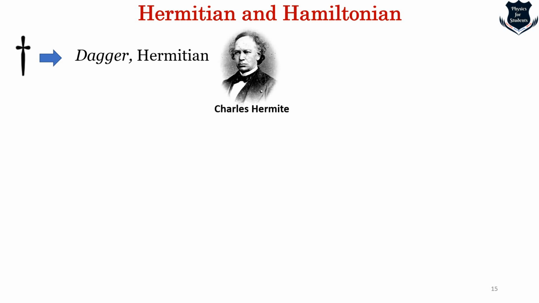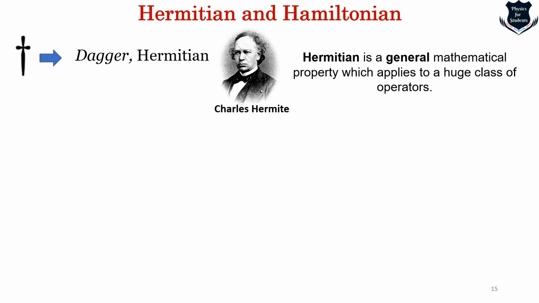Very interesting. Hermitian is denoted by this dagger sign, and this was found by the French mathematician Charles Hermite. Hermitian is basically a general mathematical property which applies to a huge class of operators. What property? Let's hold on for the time being. Let us understand that it is a mathematical property and it applies anywhere.